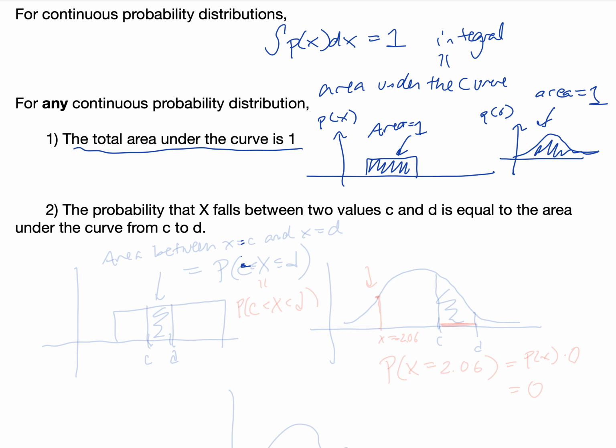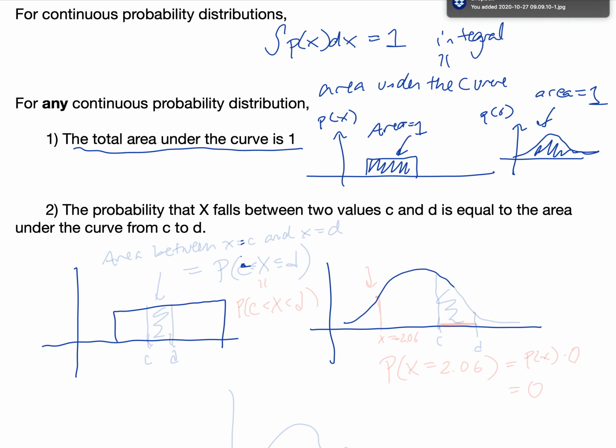The second property of continuous distributions is that the probability that x falls between two values, c and d, is always equal to the area under the curve from c to d. And again, this is true for any continuous probability distribution, whether it's uniform, normal, or some other continuous distribution where we don't know exactly what shape it has.